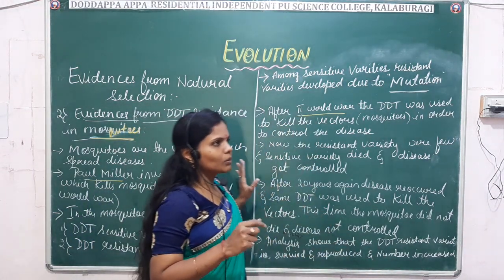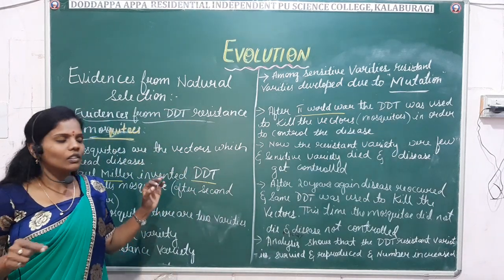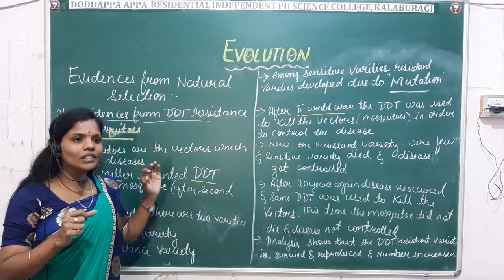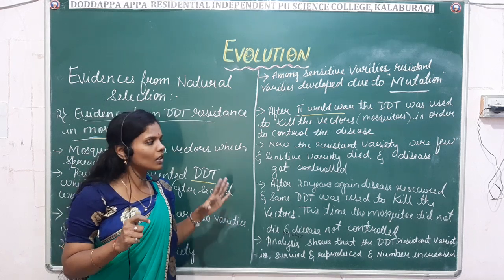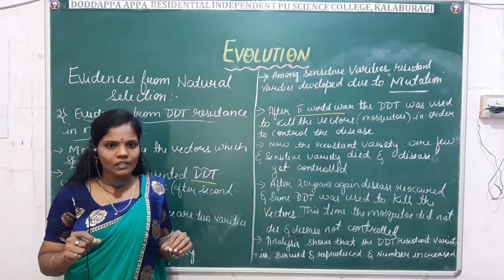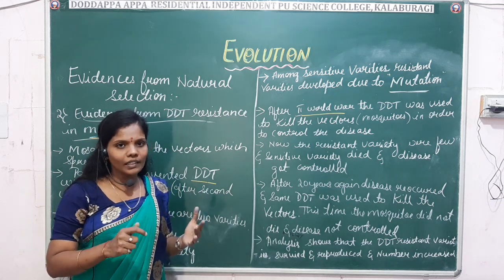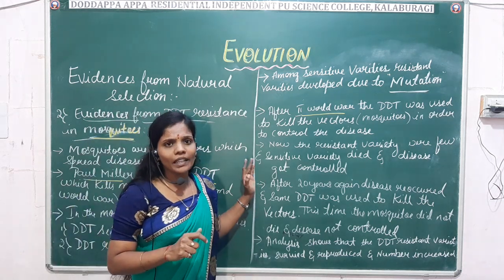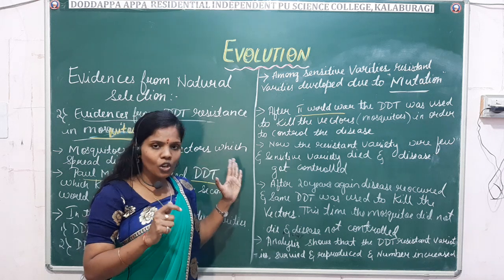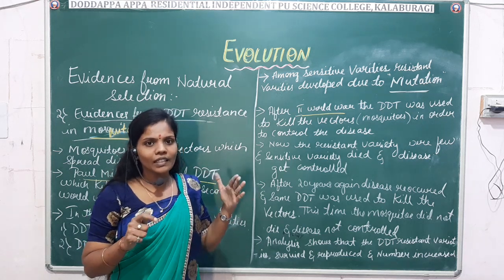Here we come to the conclusion that nature, our environment, will select only those organisms which have all favorable characters, or the capacity to overcome all the hazards and live, and the one which is weak will be eliminated from nature. The stronger one will exist and the weaker one will be eliminated.